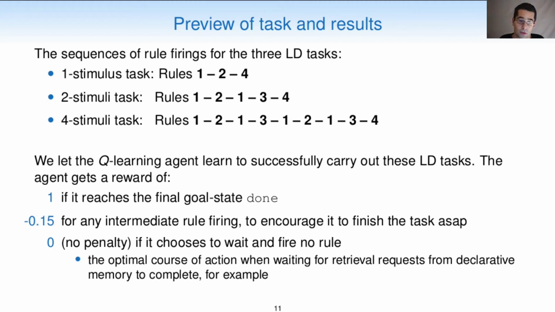The agent gets a reward of 1 if it reaches the final goal state done, a small negative reward of minus 0.15 for any intermediate rule firing, and this small negative penalty encourages the agent to finish the task as soon as possible. Finally, the agent gets a 0 reward, so no penalty, if it chooses to wait and fire no rule. This encourages the agent to wait if that is the optimal course of action, which it is when waiting for retrieval requests from declarative memory to complete, for example.